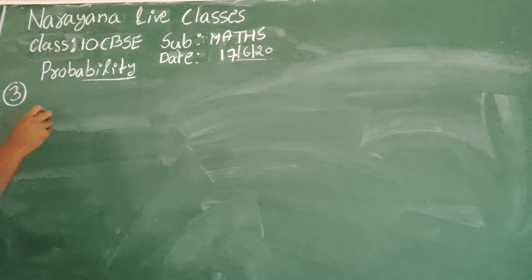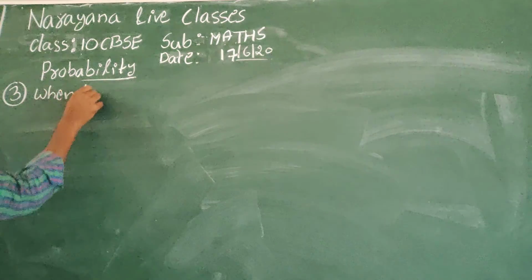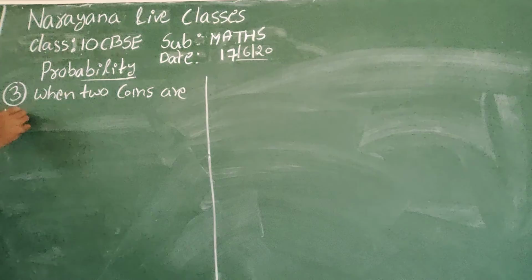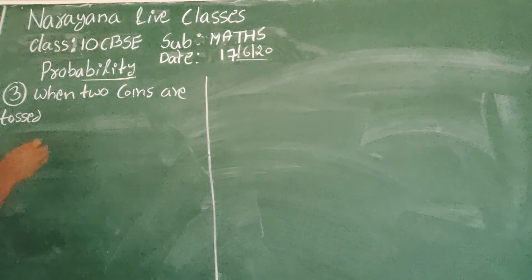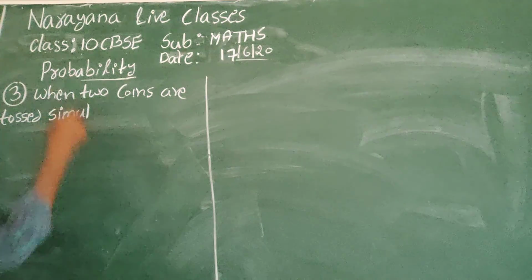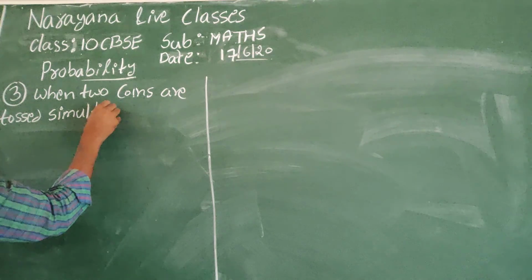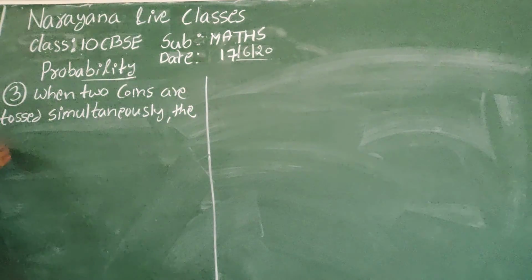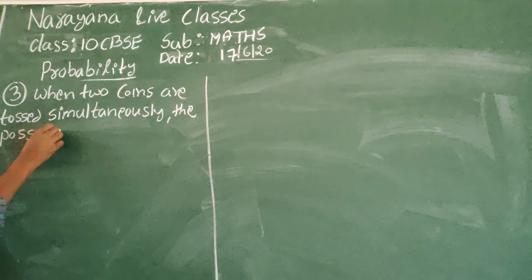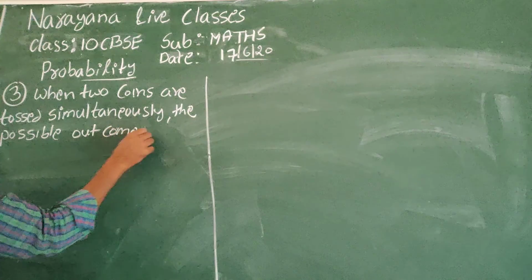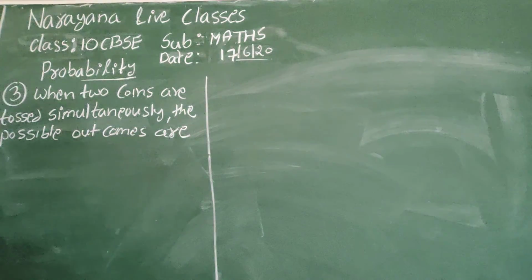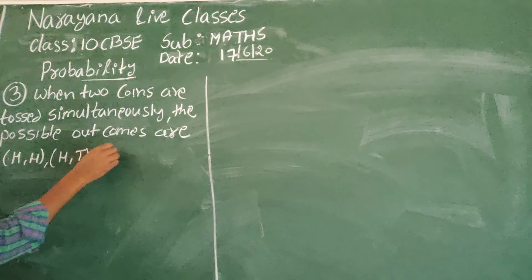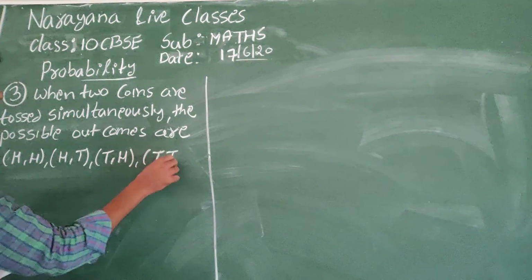When 2 coins are tossed simultaneously, the possible outcomes are head-head, head-tail, tail-head, or tail-tail.